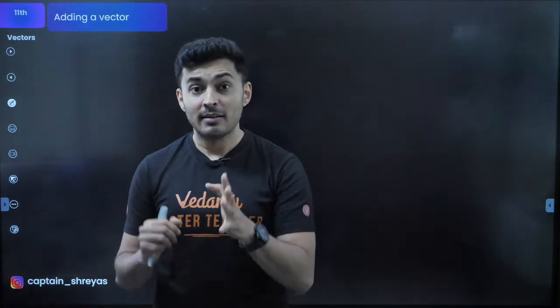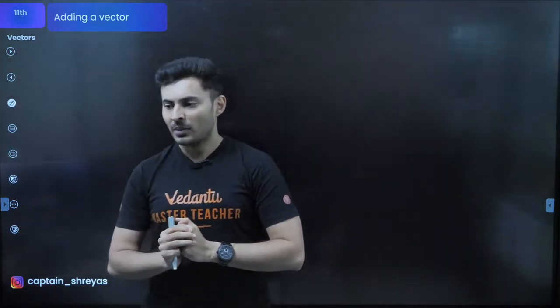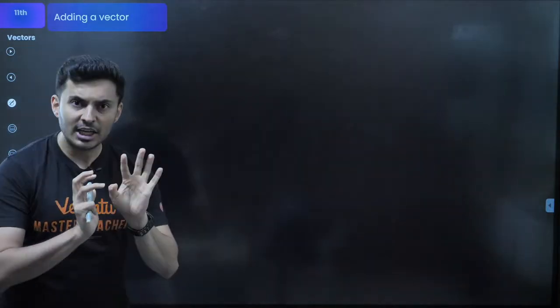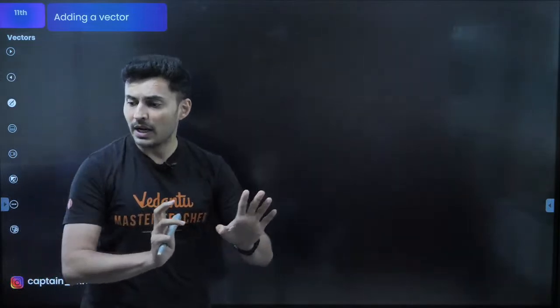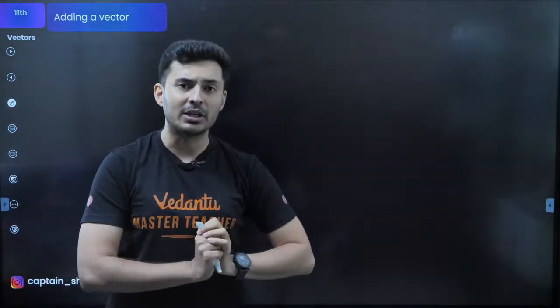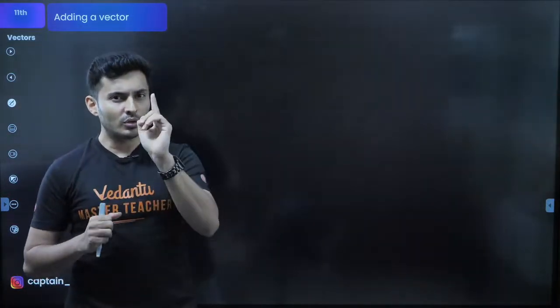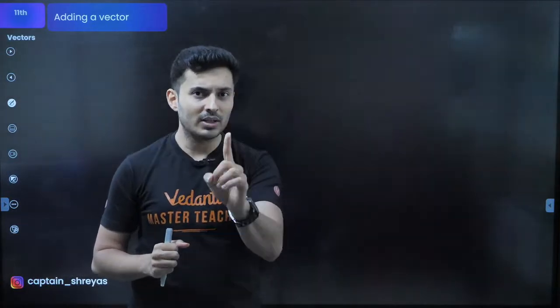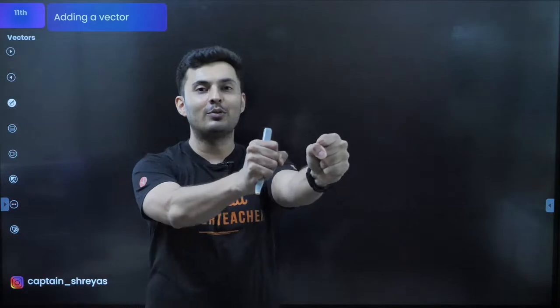When do you add? When you want to take the cumulative effect. For example, Priyanka is pushing something. Vignesh is also pushing that same thing, furniture. Ragul is also pushing. Prachi is also pushing. Joyce Mary is also pushing. Yogeshwari is also pushing. All these people are pushing a piece of big furniture. So together, because each one is applying a force, they will be applying a resultant force.